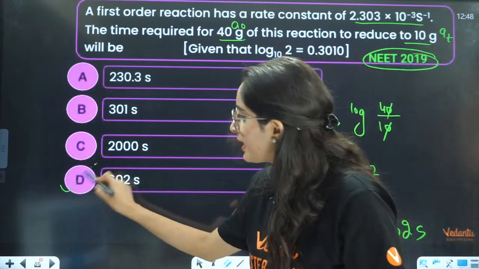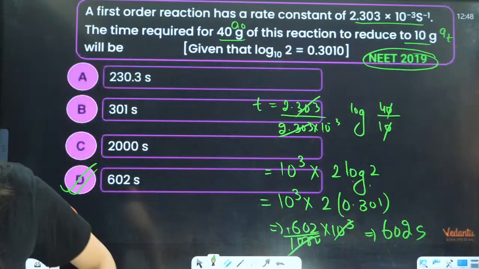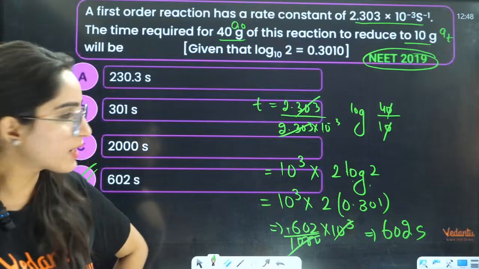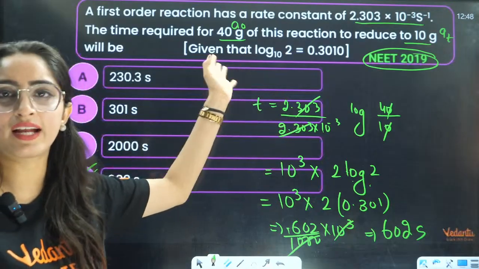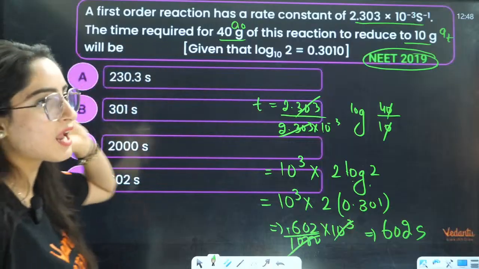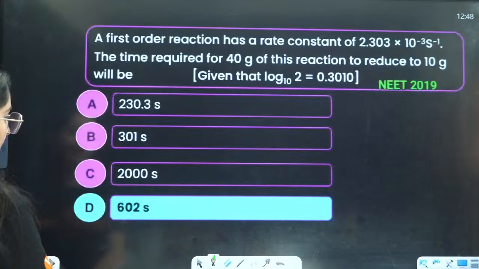So D is the correct answer, right? Yes, students, D is the correct answer. Initial, final, put the values, simple, just directly write the formula. And they are asking you a question based on first order reaction only. You can see that, right?